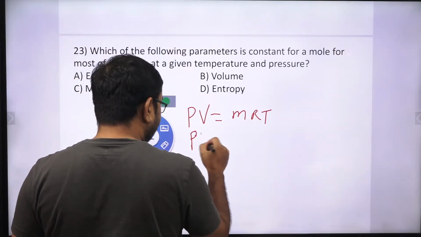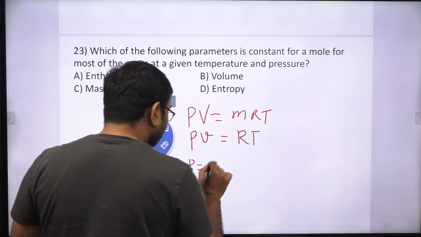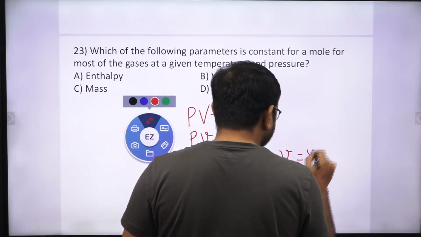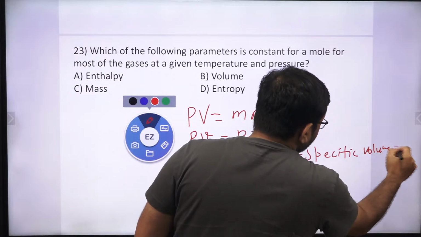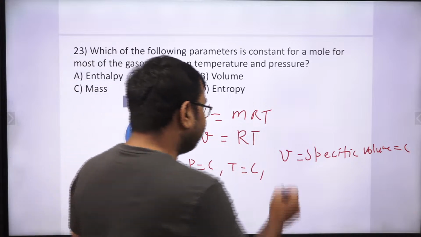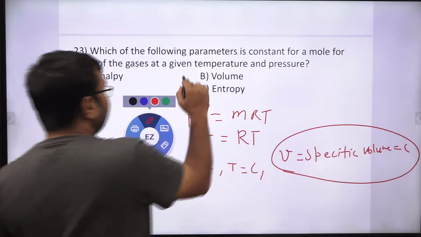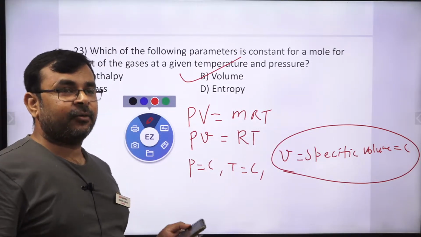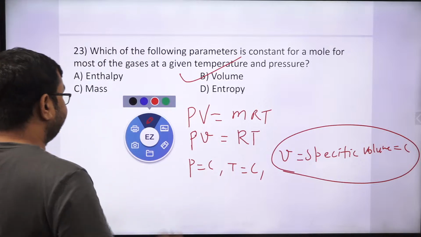If I divide by mass, then we get Pv is equal to RT, and if pressure is constant and temperature is constant, then the specific volume is constant. Yes or no? Specific volume is not given, so simply here we consider volume. Is it clear? So the correct answer will be option B.